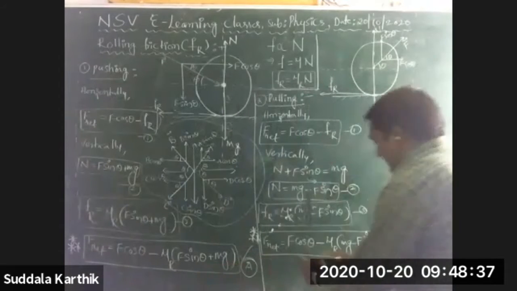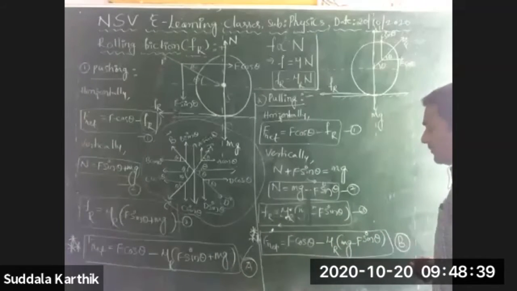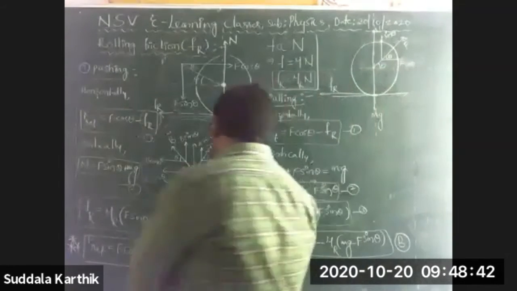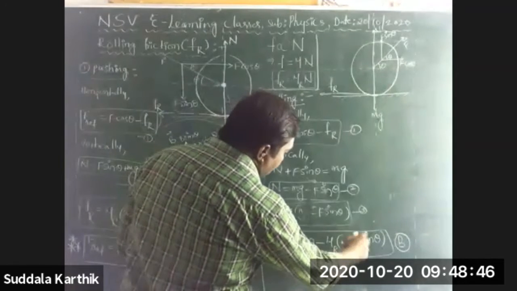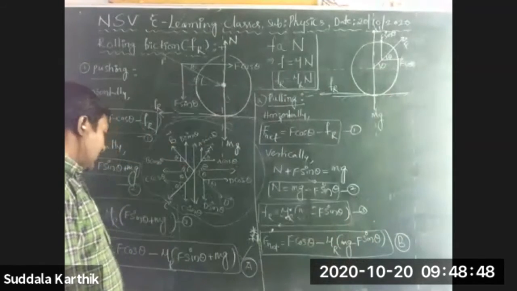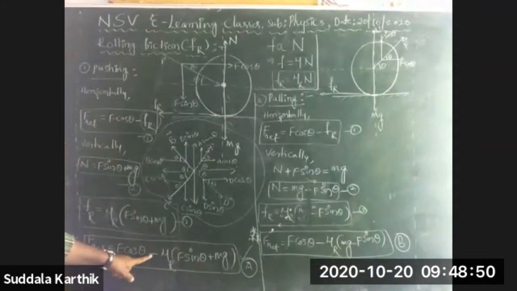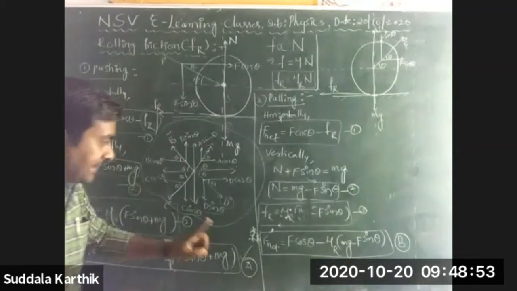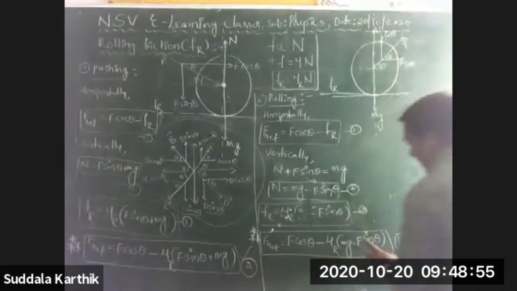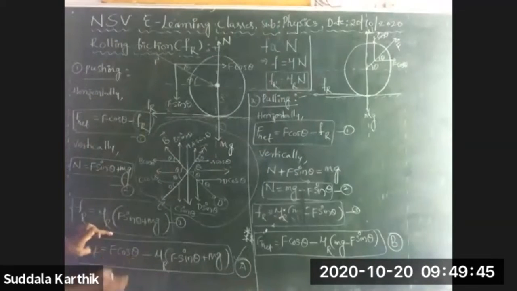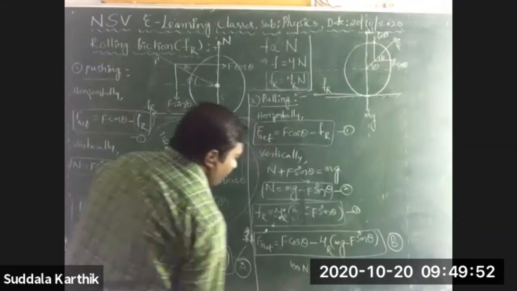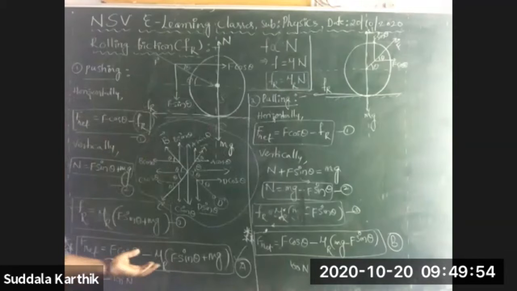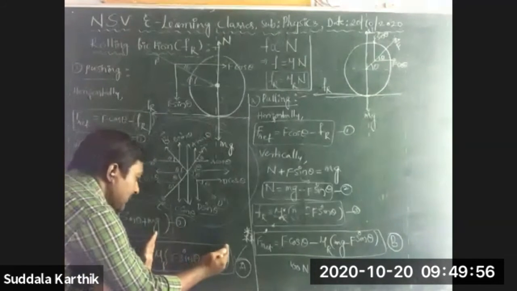In these two cases, we need to see where the frictional force is more, because f sin theta is common, mg is common. But here, what is there, Nana? Mg minus f sin theta. You can also write minus mu r f sin theta plus mg, minus mu r mg minus f sin theta. Suppose f cos theta is 100 newtons here, and here also 100 newtons. From this we are subtracting one term, Nana.